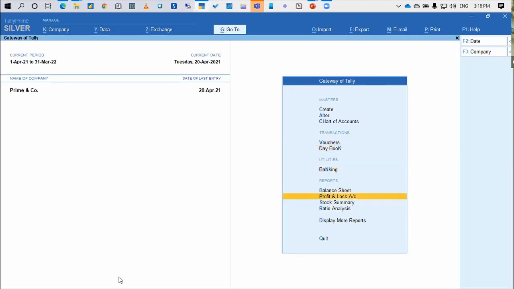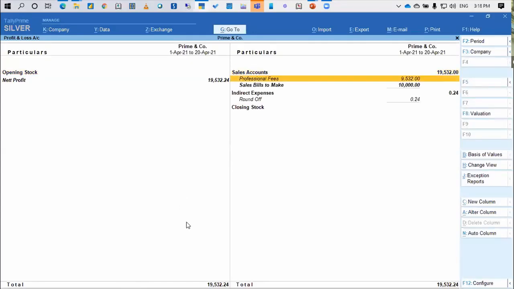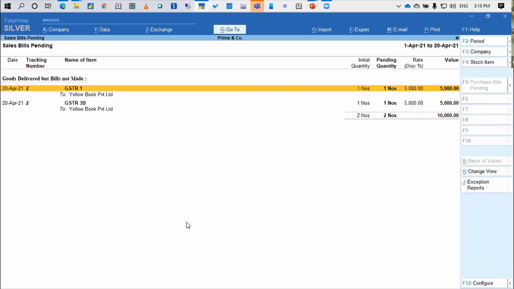So when I now go to profit and loss account and just expand it by pressing Alt F1, if you see here, it will also show me sales bills to make. Okay, so I'm going inside it. It will show me goods delivered but bills not made. We should read it as services performed but bills not made. So we have already performed the services for this client, but the bill is not yet made for this client.